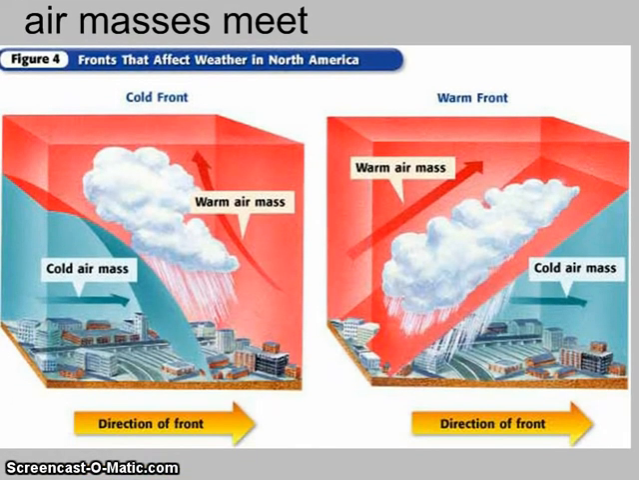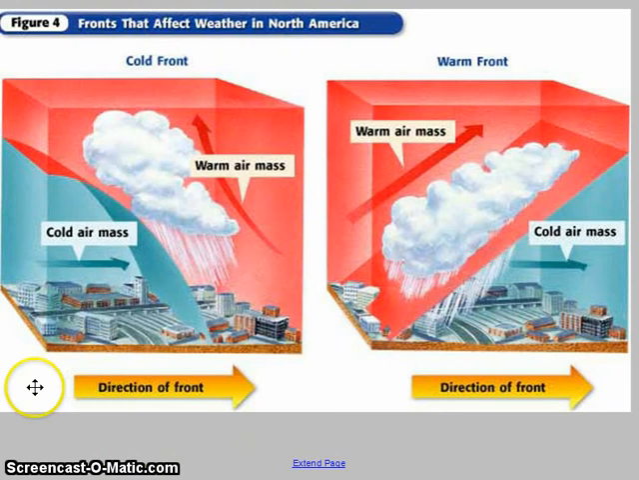So let's look at this in a little bit more detail. Here you can see that the direction of the front is this way. It's moving to the right. So what's moving in? The cold air. So this is called a cold front.